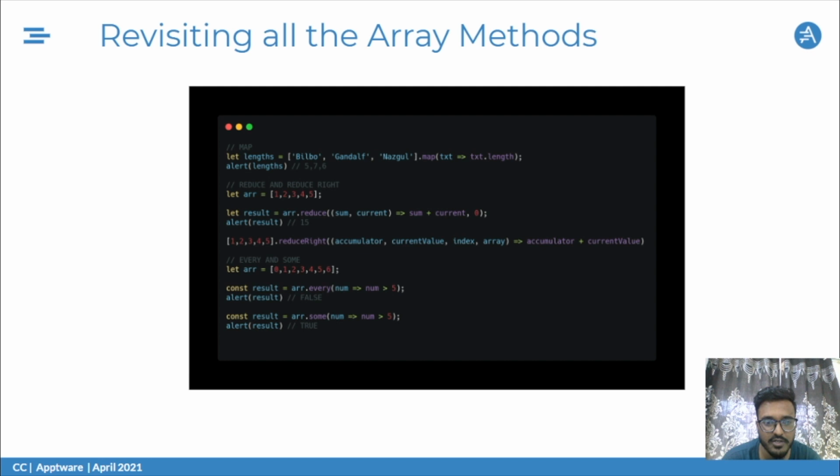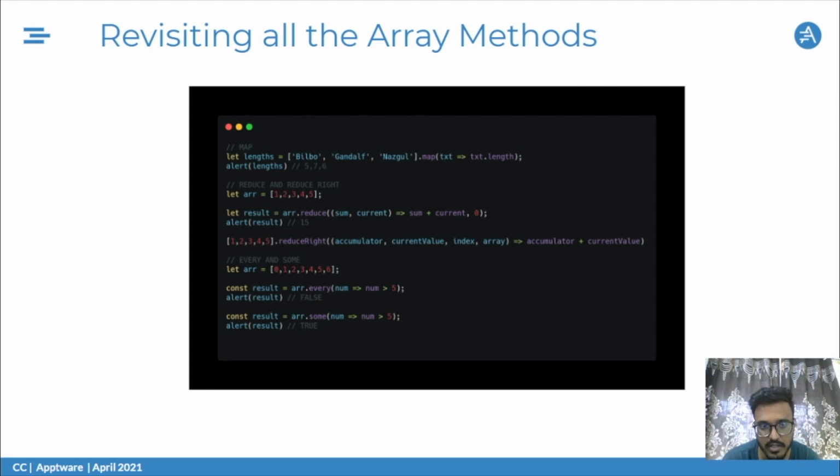Then we have reduce and reduceRight. With the reduce function, we have a starting accumulator, then we have the current value. We use the accumulator to add up everything, or to reduce the complete array into a single entry. Here we have a simple array with the entries 1, 2, 3, 4, 5. In reduce, I'm passing sum, which is my accumulated value here. Current would be the single entries taken from that array, and you see the comma 0 at the end. That syntax defines that the initial value of the sum variable is 0.